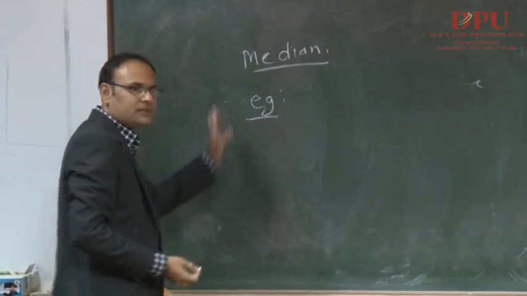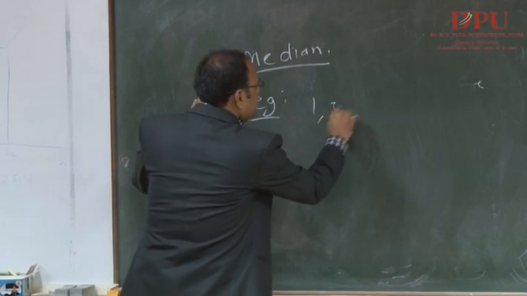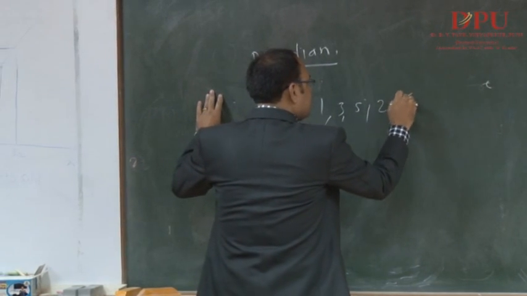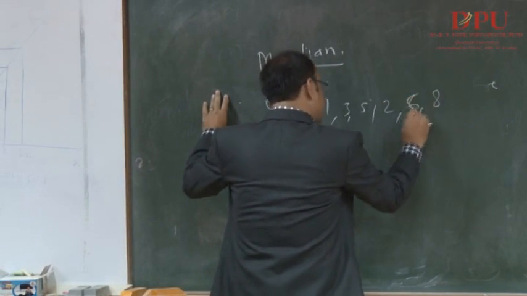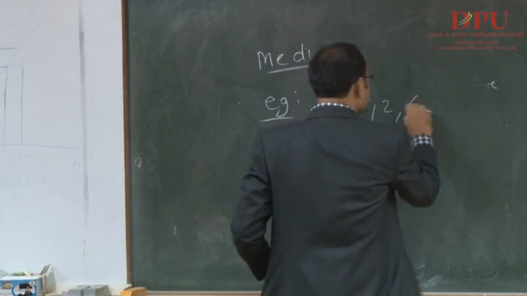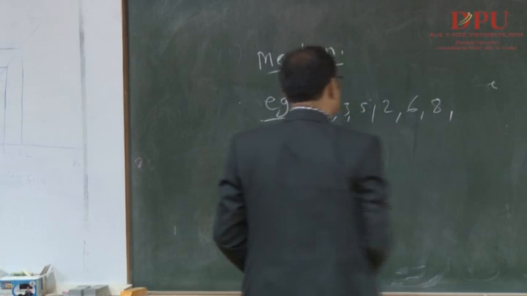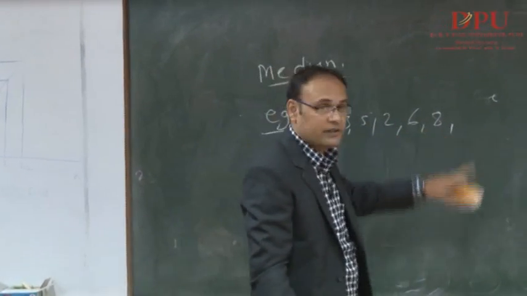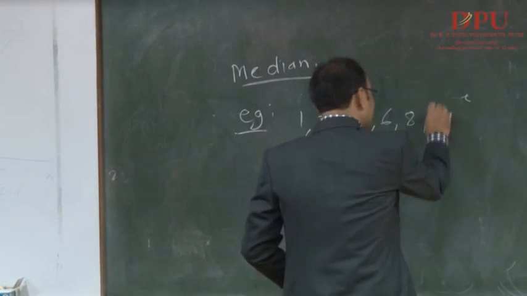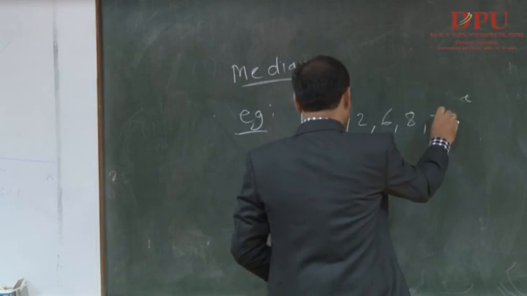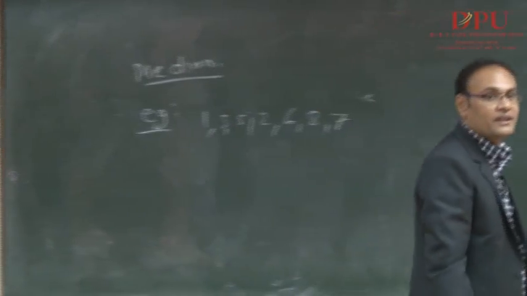Tell me any numbers. 1, 3, 5, 2, 6, 8, 6. Okay, that's enough. How many numbers? 1, 2, 3, 4, 5, 6, 6 numbers. Add one more. Okay, 7. Alright.